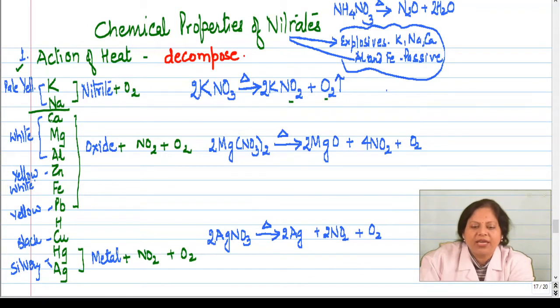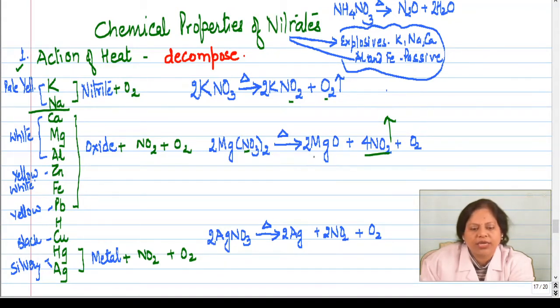Then when we take calcium, magnesium, aluminium, zinc, iron, lead, then these nitrates on heating form what? Oxide, right? And they release which gas? They release another gas along with oxygen, that is nitrogen dioxide. What is the color of this gas? It is reddish brown color. So these medium metals, calcium, magnesium, aluminium, zinc, iron, tin, lead, they all release nitrogen dioxide and oxygen along with